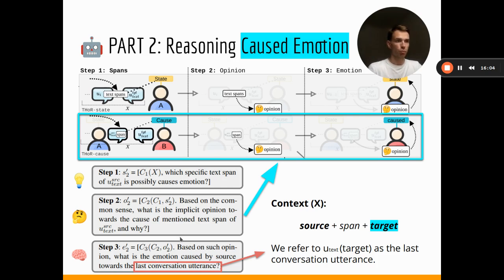The last thing worth noting is that in step number three, we refer to the last target as the last conversation utterance. This is a certain specific of the related concept, since it is designed for the mention of only one object in the text, where it now becomes the source instead of the actual target.